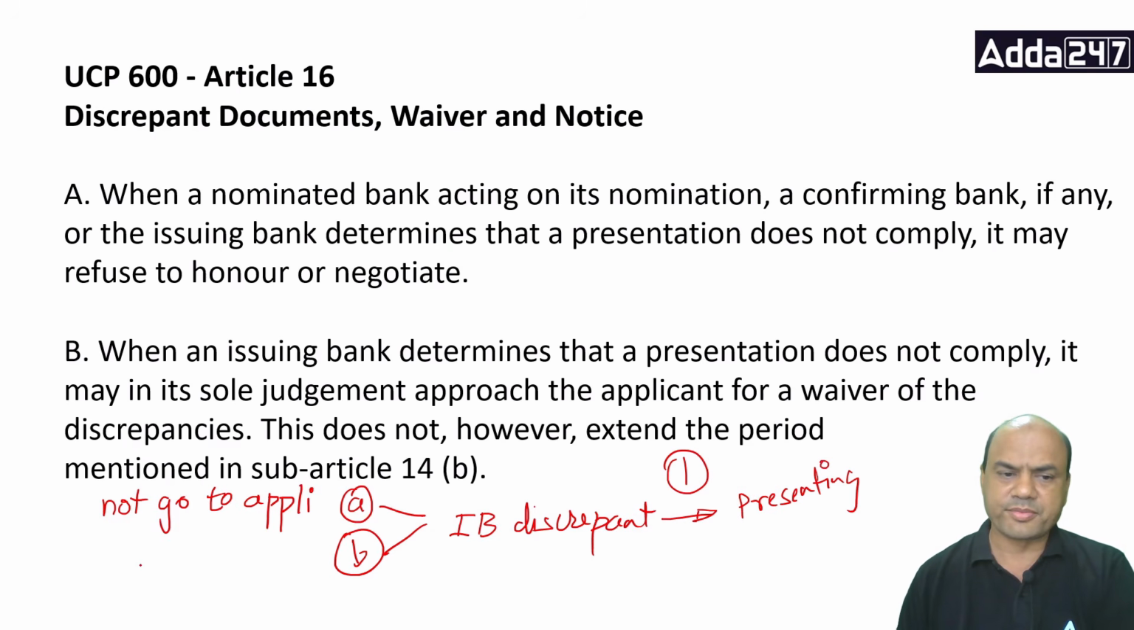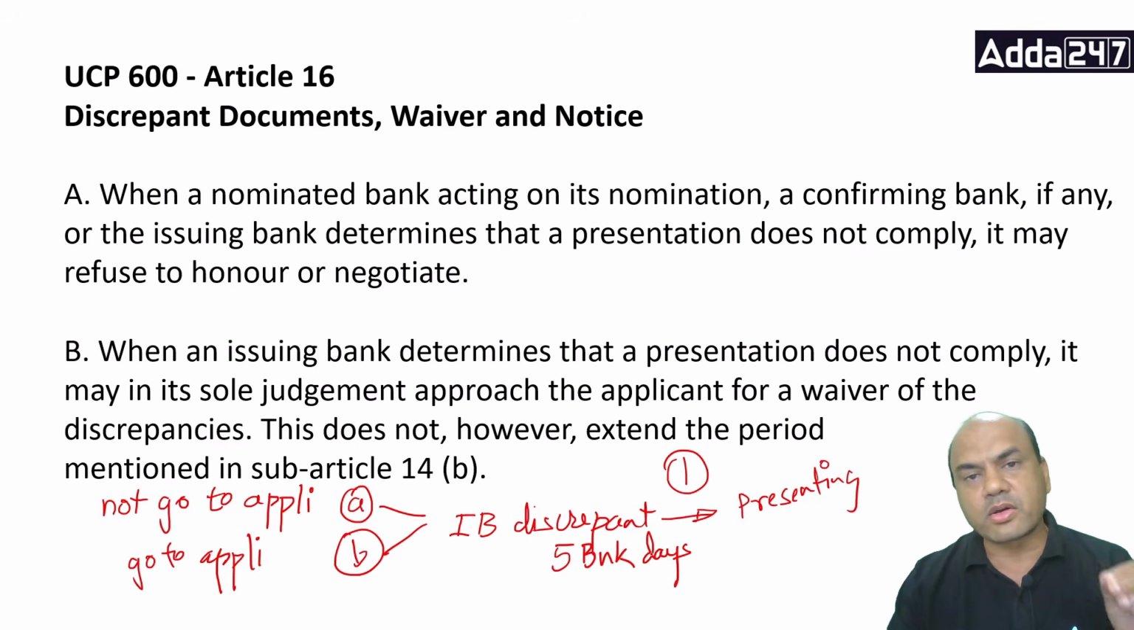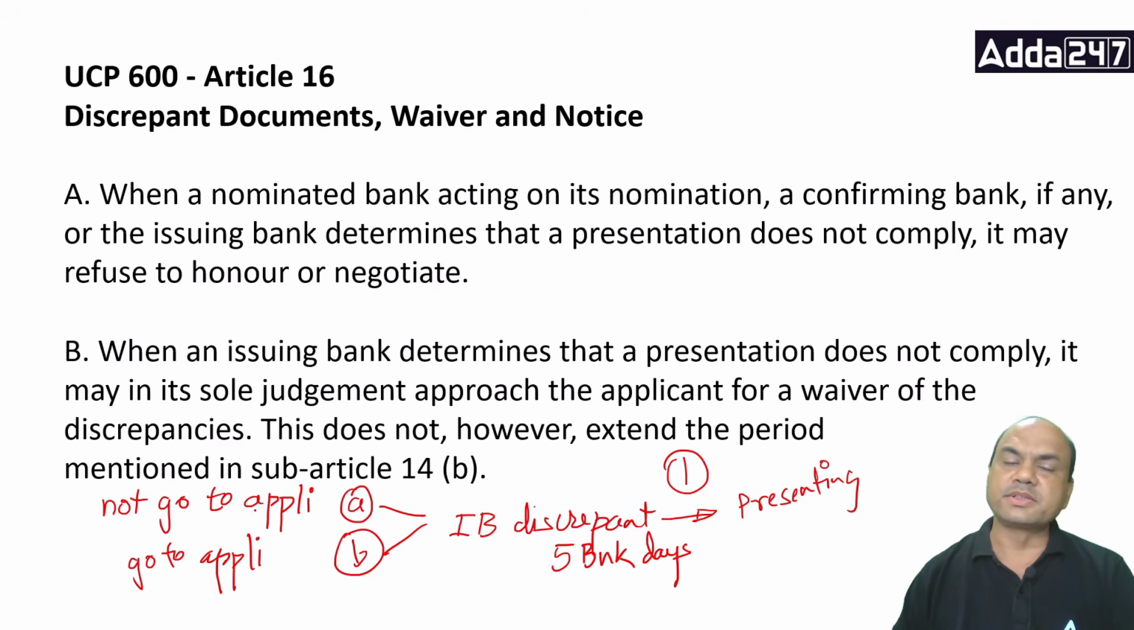it may go to the applicant. Go to the applicant. So now remember, even if it goes to the applicant, the applicant will waive the discrepancy. So it can ask for the waiver. This does not, however, extend the period mentioned in Article 14B. What is 14B? 5 banking days. So you go to the applicant, you don't go to the applicant, this message should go within 5 banking days to the presenting bank that the documents are okay or discrepant, whatever it is. Got it? You have to do everything in these 5 banking days.